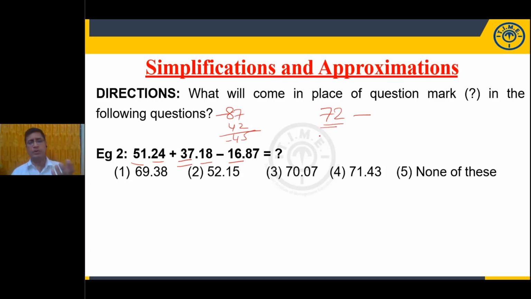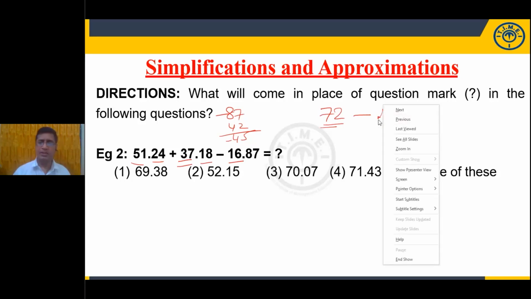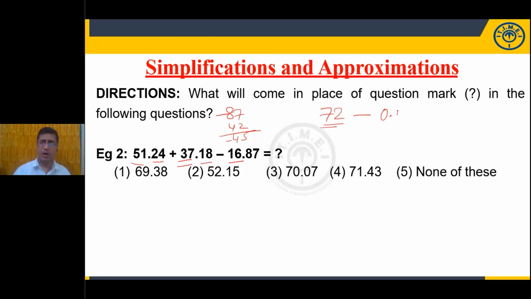Now 72 I am expressing as 71 plus 1. 1 minus 0.45 is 0.55. So when you subtract 0.45 from this, it results in 71.55. The right answer for this question is none of these.